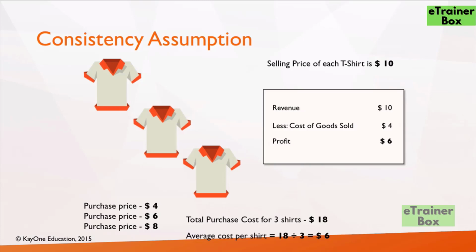So in this case, look at the cost of goods sold. The revenue will still remain the same because that is the selling price, but the cost of goods sold will change to $6 because that is the average cost, and therefore the profit will change to $4. 10 minus 6, 4. This method of accounting for inventory is called the weighted average cost method.